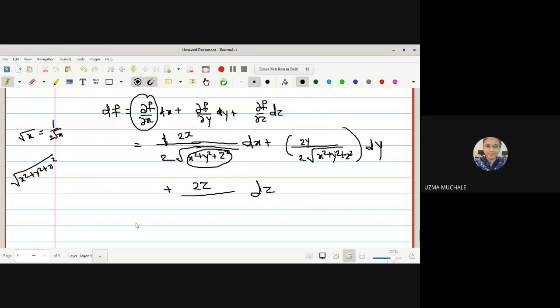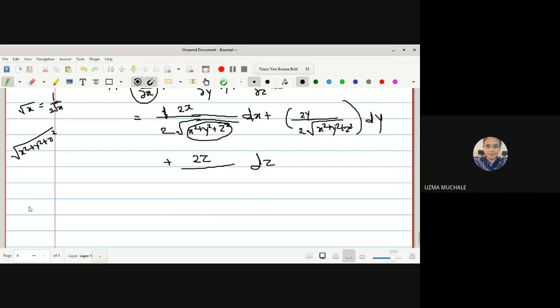Okay, now you have to just write this down in the standard form. For that, we will assume f is equal to under root of x square plus y square plus z square.